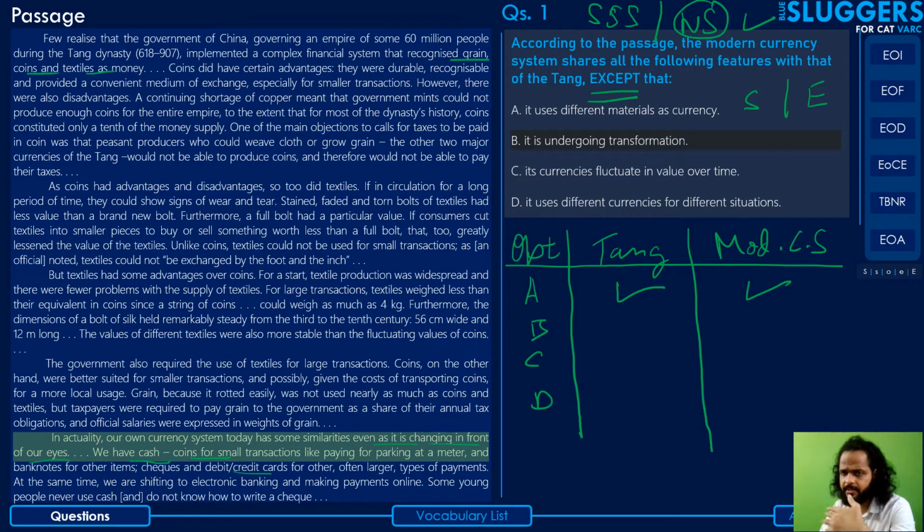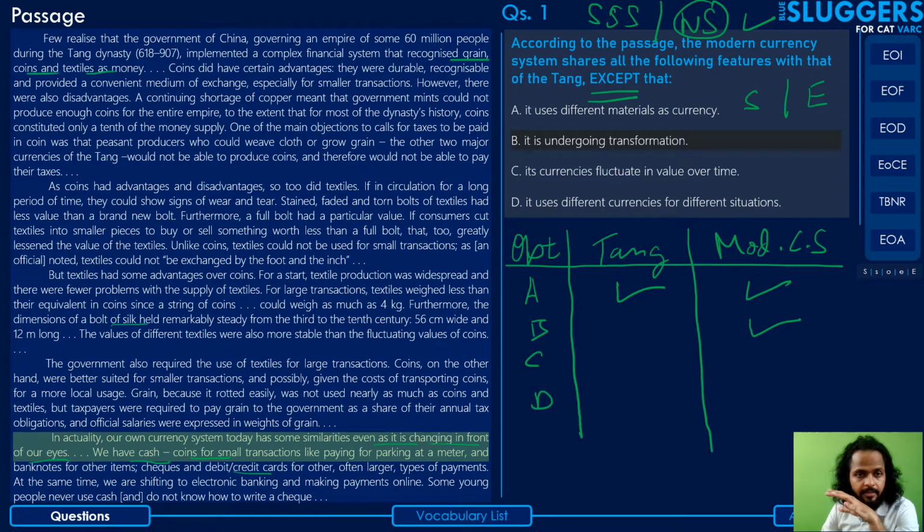So yes, the modern currency system is undergoing transformation. But is this true in the case of the Tang dynasty? The author has nowhere in the passage, while talking about the Tang dynasty, mentioned that the currency system is undergoing any kind of transformation or transition. In fact, he mentions that at least some parts of the currency, like the textile, have remained quite steady, right?